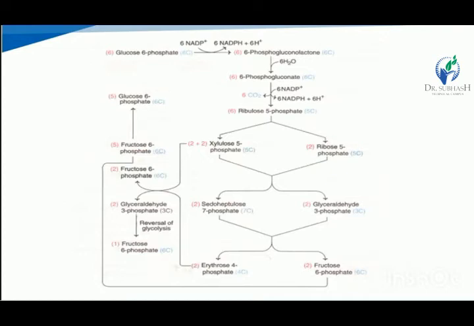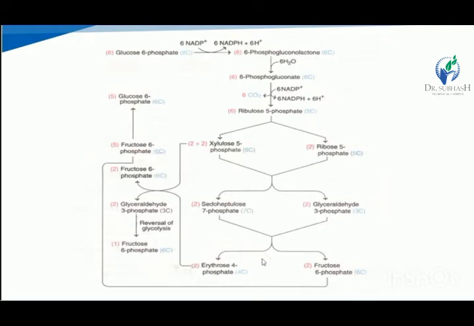Now, one molecule of xylulose 5-phosphate is converted into sedoheptulose 7-phosphate by the transfer of a 2 carbon moiety from xylulose 5-phosphate to ribose 5-phosphate.